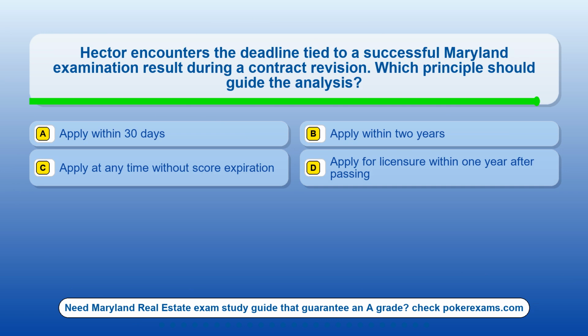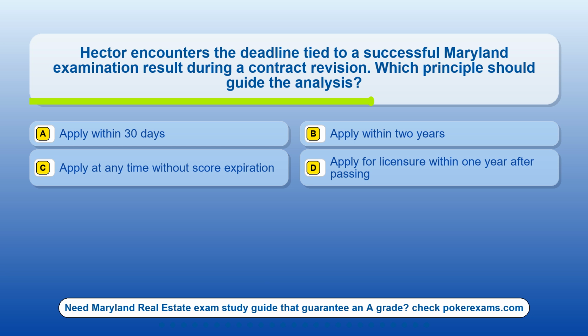Question 12. Hector encounters the deadline tied to a successful Maryland examination result during a contract revision. Which principle should guide the analysis? Option A, apply within 30 days. Option B, apply within 2 years. Option C, apply at any time without score expiration. Option D, apply for licensure within 1 year after passing.